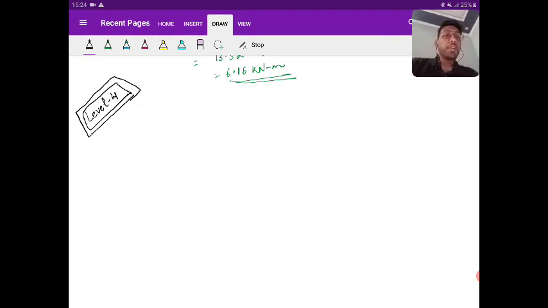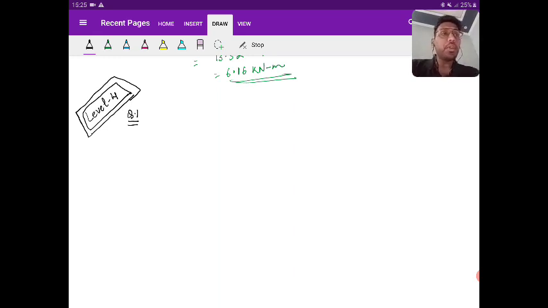So first question coming up. I will solve 2 questions in level number 4. The first question will be, I will give you the shear force diagram and I will ask you what will be the load intensity diagram and the bending moment diagram. Next, the standard case from which most of the time questions are asked. So let's see one by one.